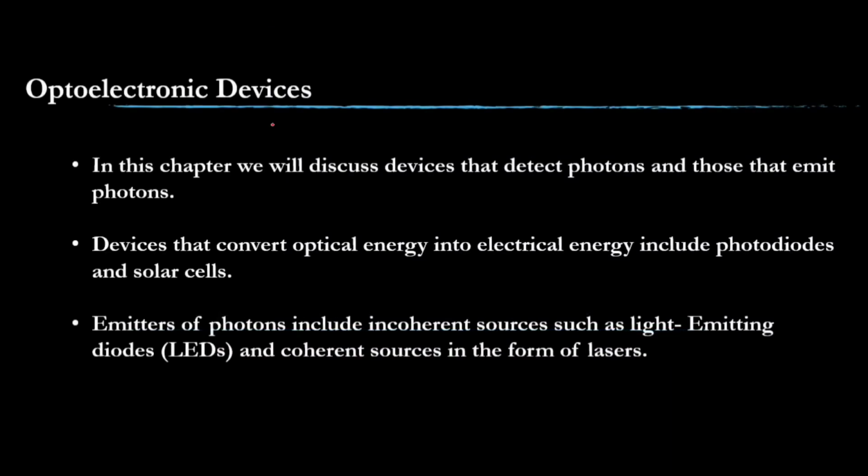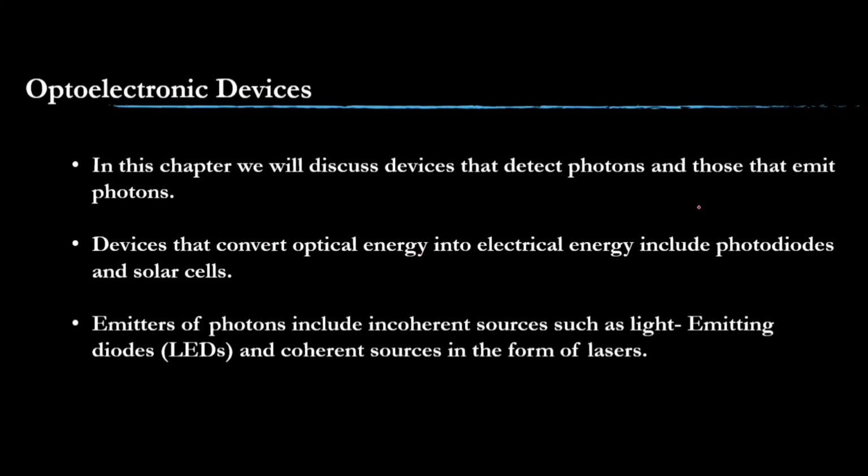In this chapter we will discuss devices that detect photons and those that emit photons. Simply put, the device which detects light and the device which emits light. There are also devices which convert optical energy into electrical energy, like a photodiode and a solar cell.